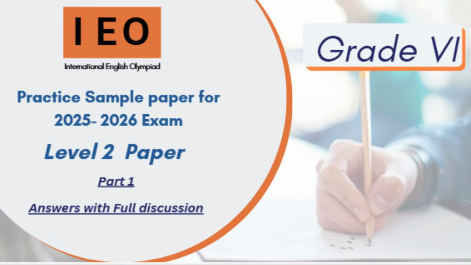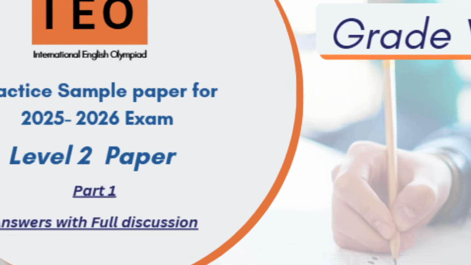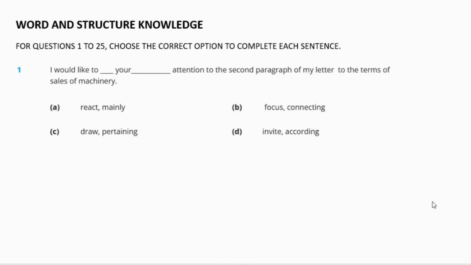And today I'll be discussing a paper of International English Olympiad for class 6th. So let us begin. The very first section of the question paper is word and structure knowledge. This consists of 35 questions and each question carries 1 mark. So let us begin.